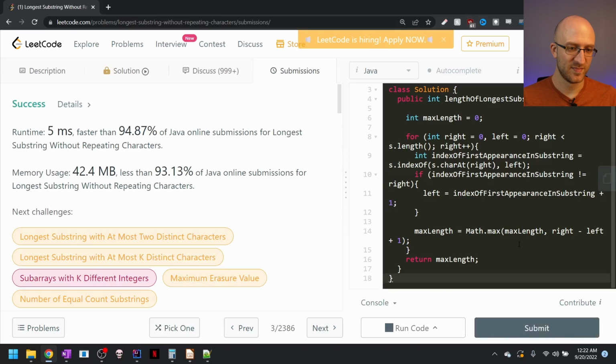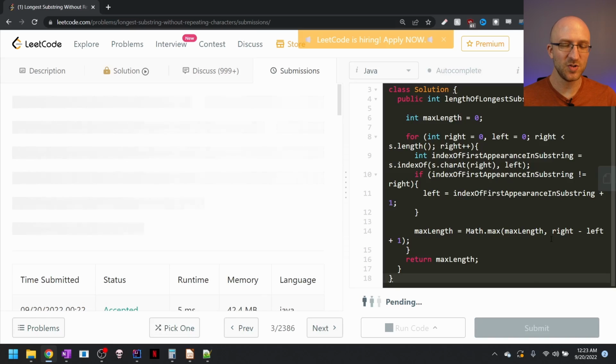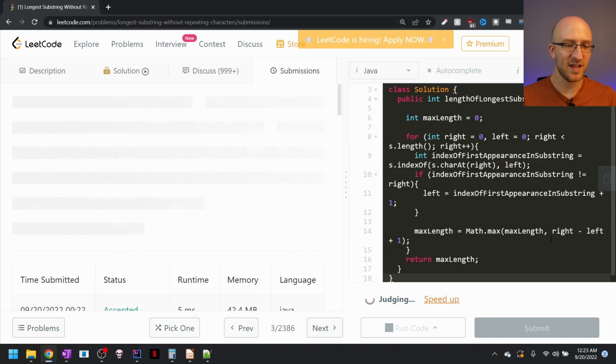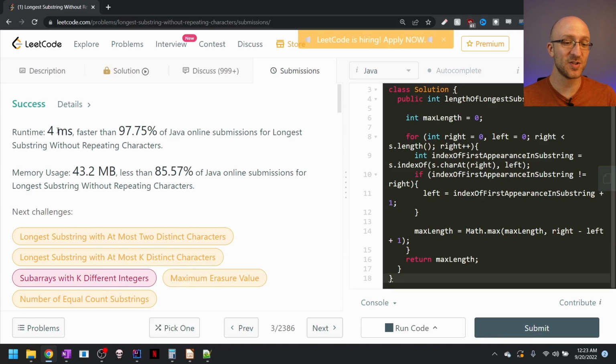Here we go. 5 milliseconds, and that's better than almost 95% of all Java submissions. So it's just about twice as fast as the other solution. And of course, if you submit this a few times, you do get a little bit of variability in the amount of time that it takes. So at that time, it took 4 milliseconds, better than 97.75% of all Java submissions. So that's really interesting. It was faster than our map-based solution. So that really got me wondering why that might be.